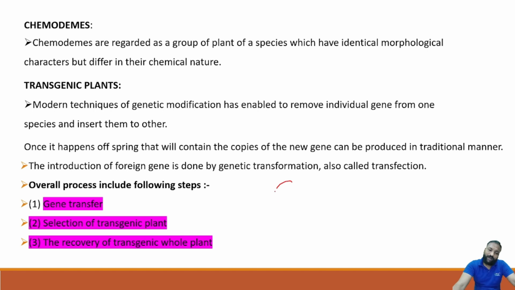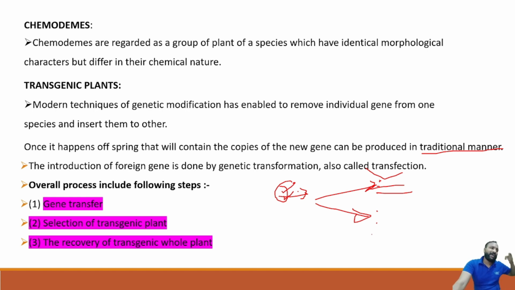Yes. So after getting a transgenic plant, the offspring or the qualities or traits will be carried on to the rest of the other species. Okay, after breeding, the rest will have the same qualities. Yes, copies of the new gene can be produced in the traditional manner. So I have produced a transgenic plant by getting a new gene from a different plant and incorporating it into one plant. This plant is known as a transgenic plant because a new gene is incorporated into it.